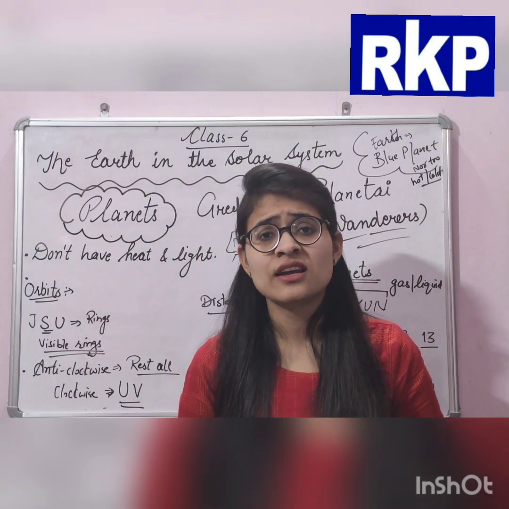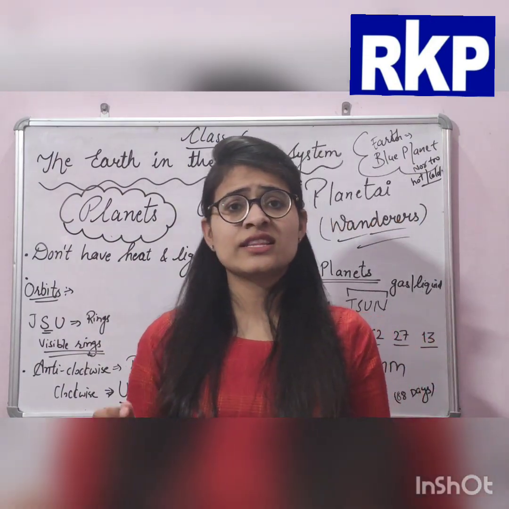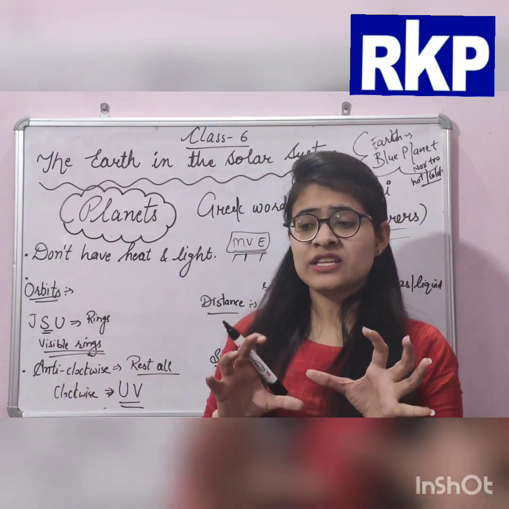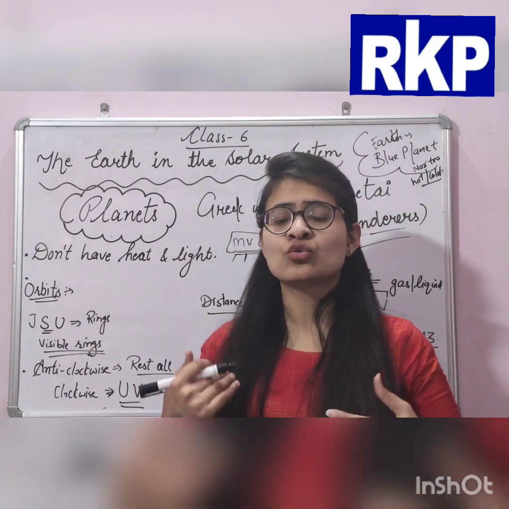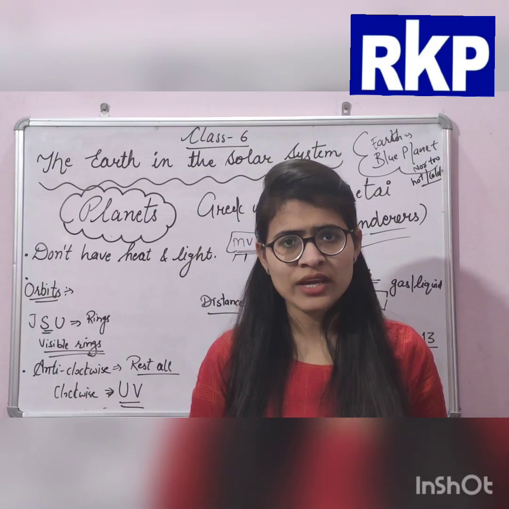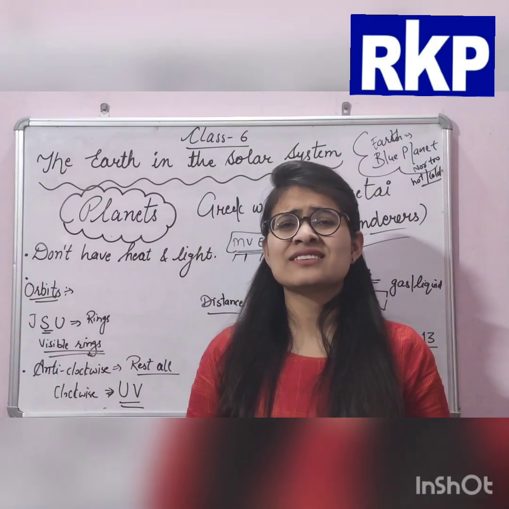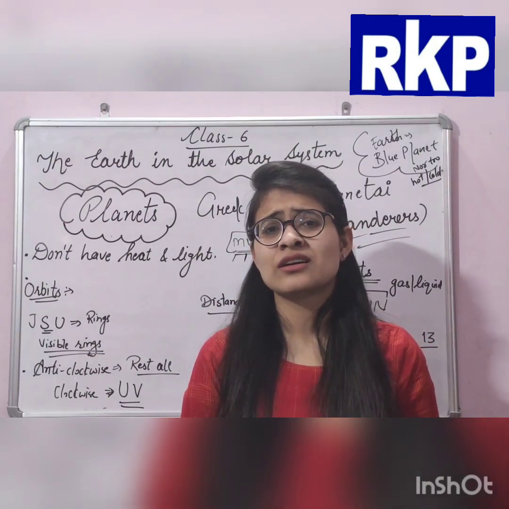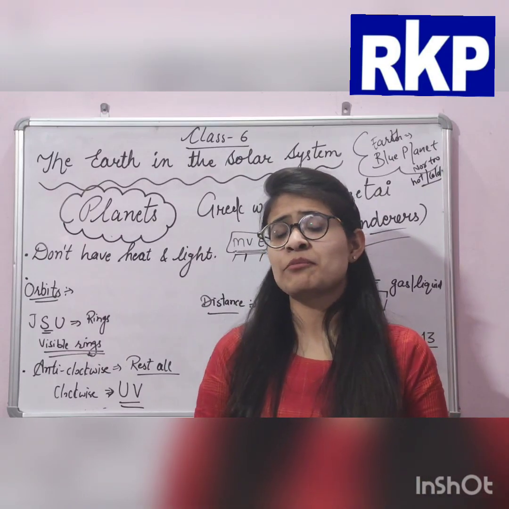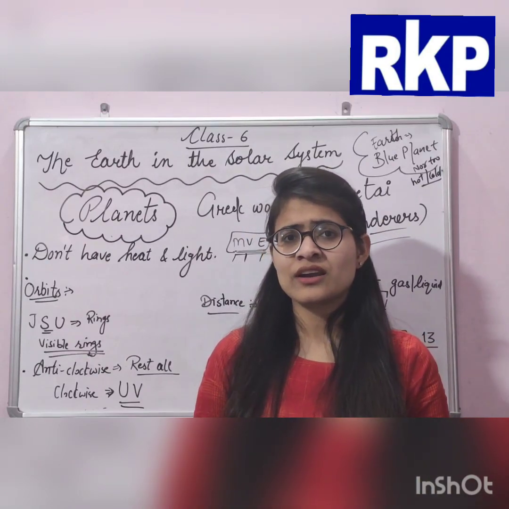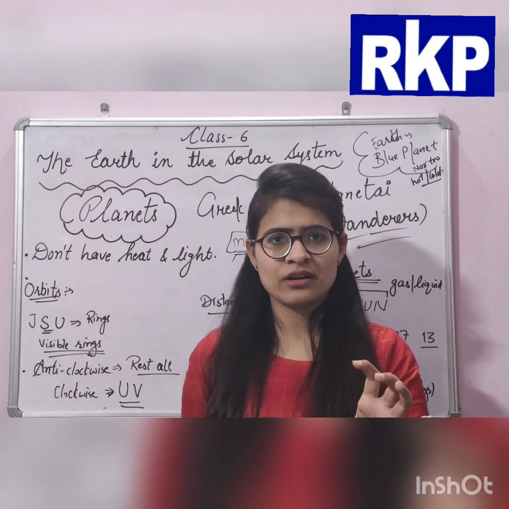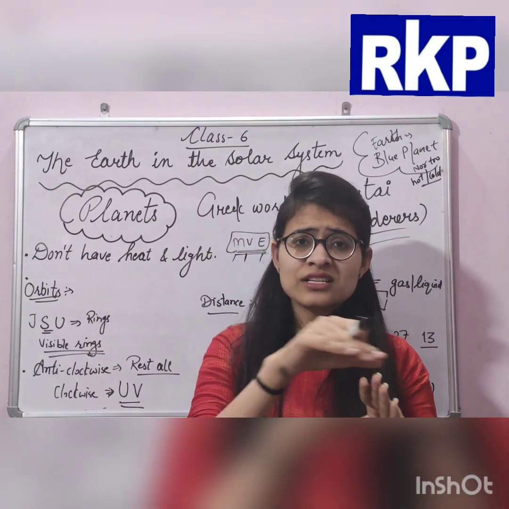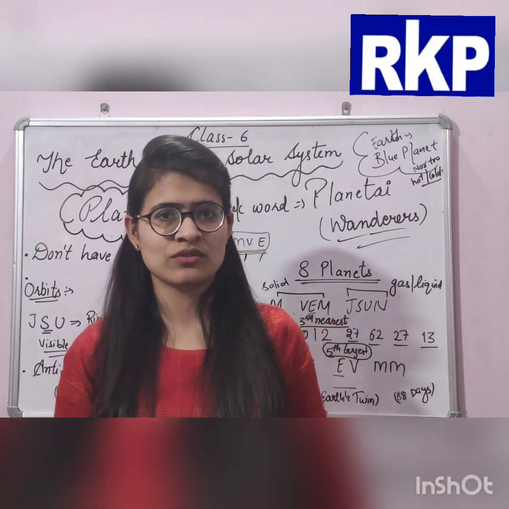The reason is that there are some conditions a body has to fulfill to be called a planet, but some of these conditions are not fulfilled by Pluto. For example, it does not have its own orbit. Its orbit cuts the orbit of Neptune.